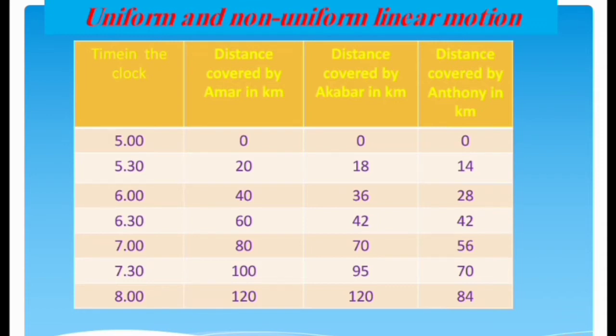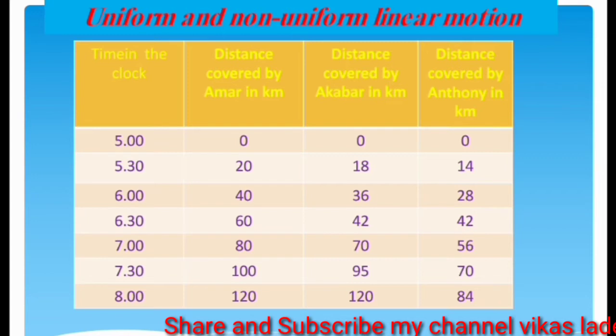Considering the distance covered by Amar, Akbar, and Anthony in fixed time intervals, what can you say about their speeds? Amar moves with a uniform speed of 40 km per hour and Anthony moves with a uniform speed of 28 km per hour. Akbar moves with a non-uniform speed.